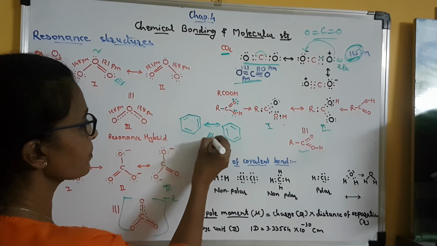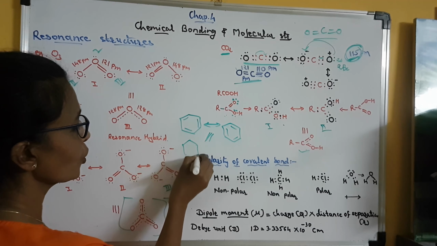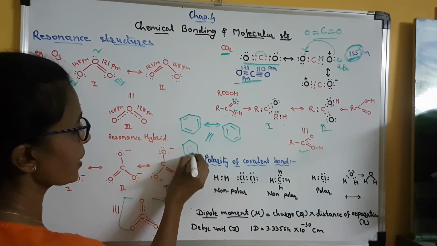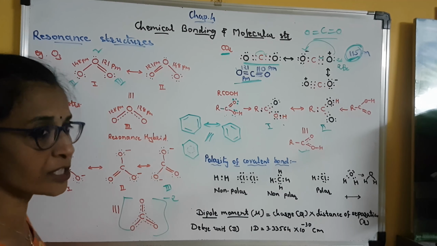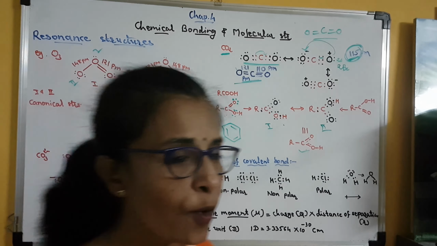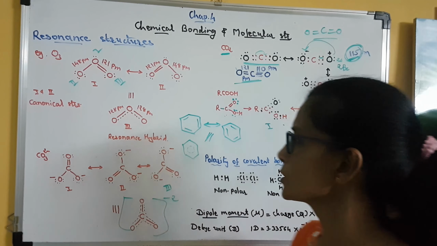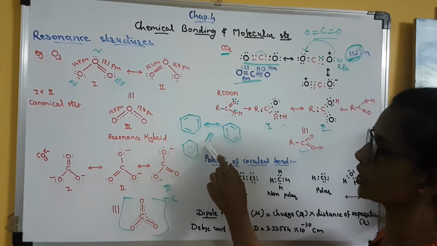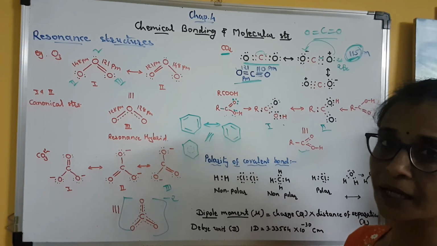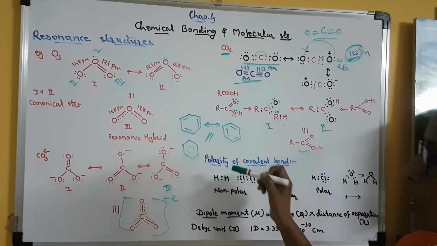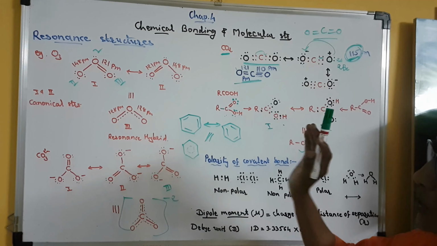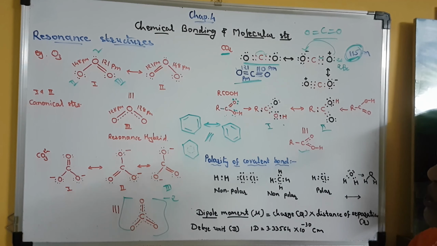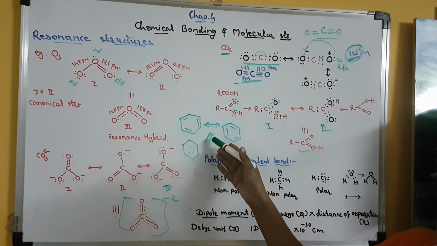So at the intermediate stage I can show the structure like this, where the position of the double bond is not fixed, meaning the double bond keeps on rotating. Clear? We will study this explanation again in detail in the chapter of organic chemistry. So here, in the topic of resonance, you can also include this example.